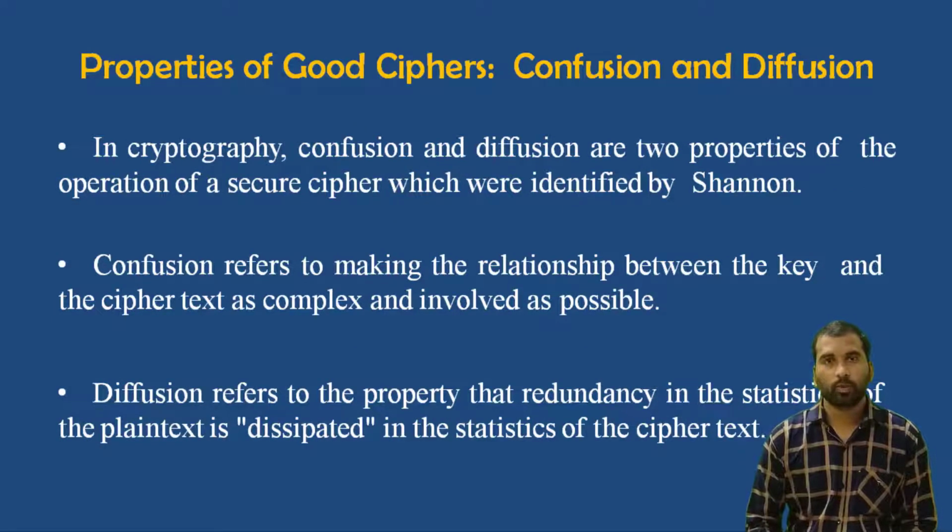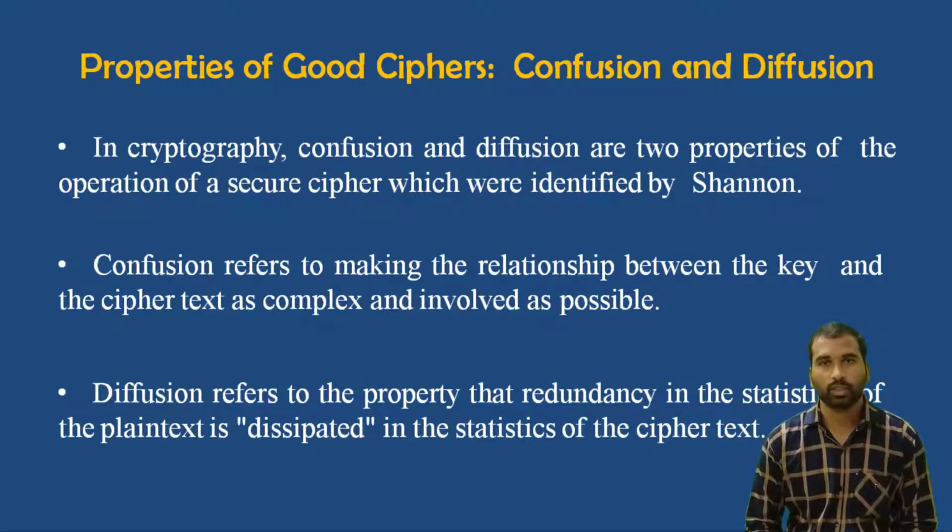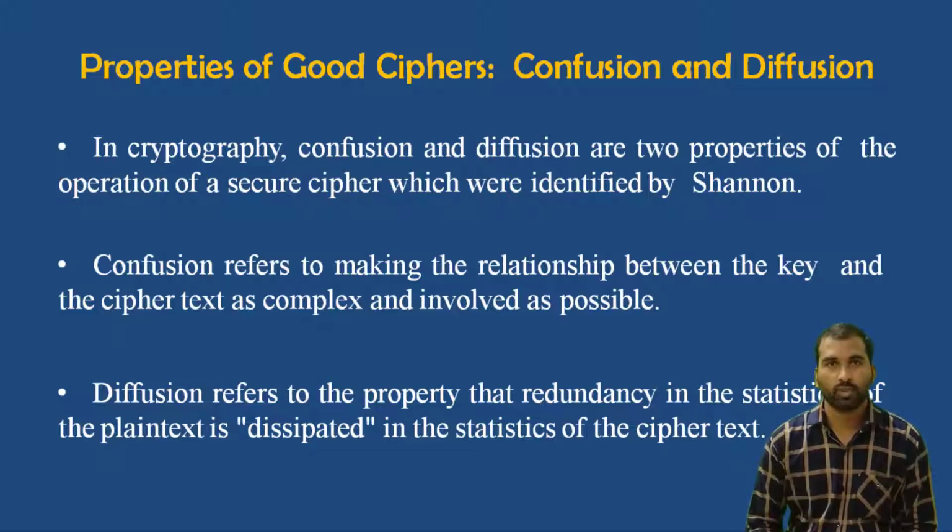So the next one is the properties of good ciphers. Here you have to know the two fundamental things. The first one is confusion and diffusion. Confusion and diffusion are two properties of the operation of a secure cipher which were identified by Shannon. Confusion refers to making the relationship between the key and the ciphertext as complex and involved as possible. That means confusion hides the relationship between the key and the ciphertext.